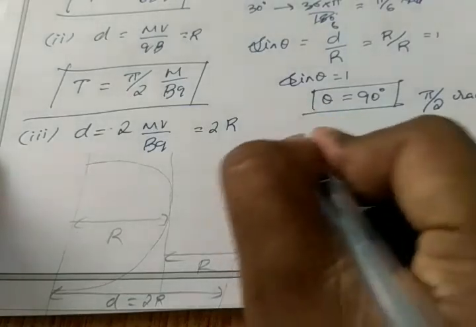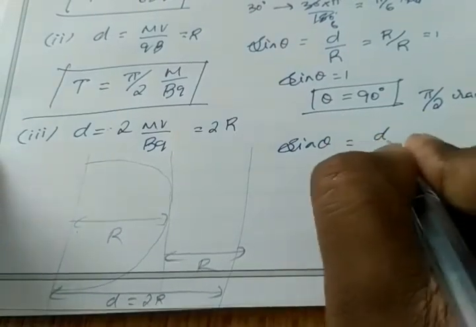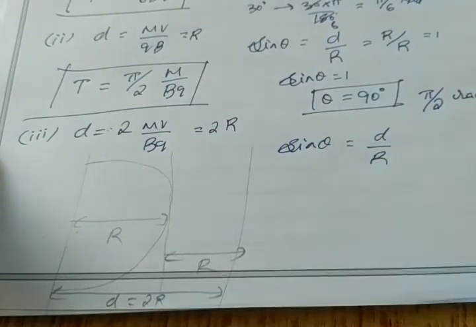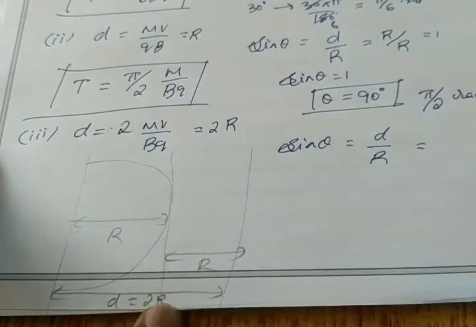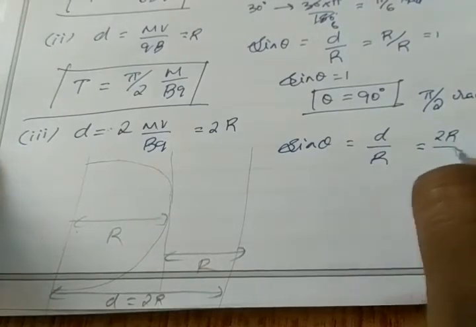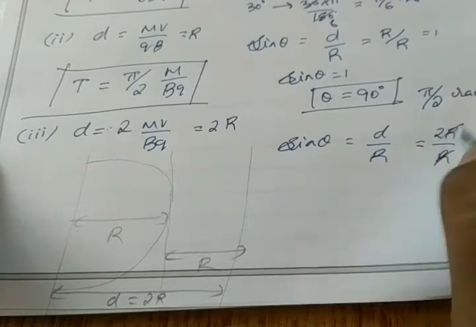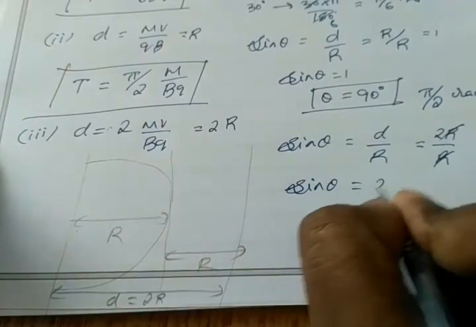Then I can write sine theta equal to opposite by hypotenuse. So my opposite, that is d, is equal to 2r. So I can write 2r instead of d, and r. So r gets cancelled. So sine theta equals 2.